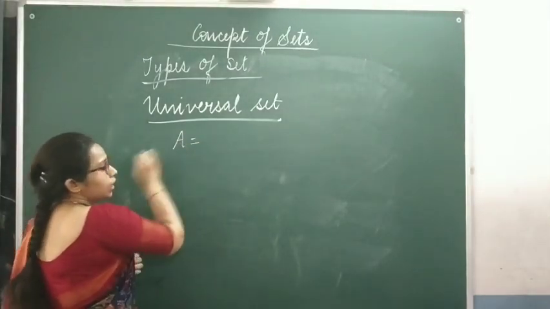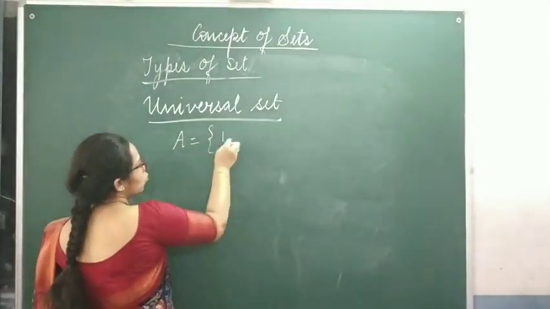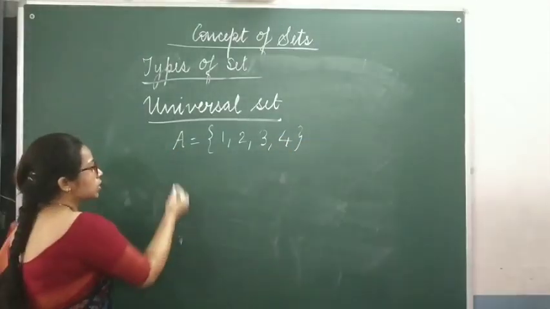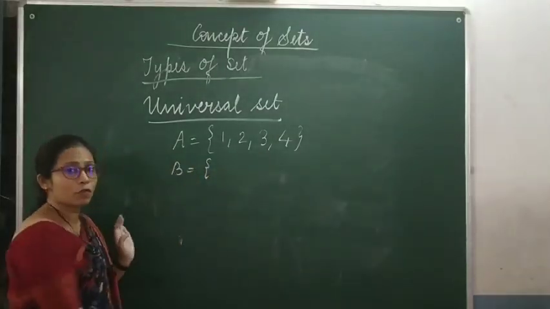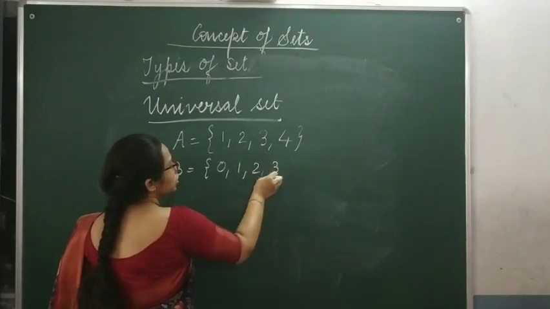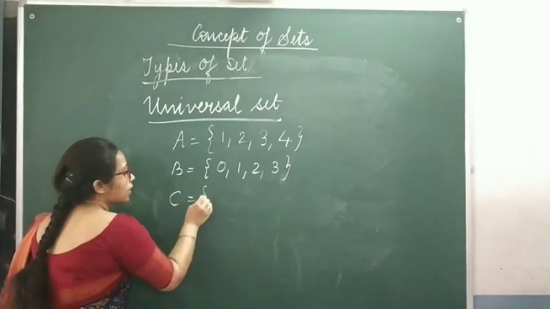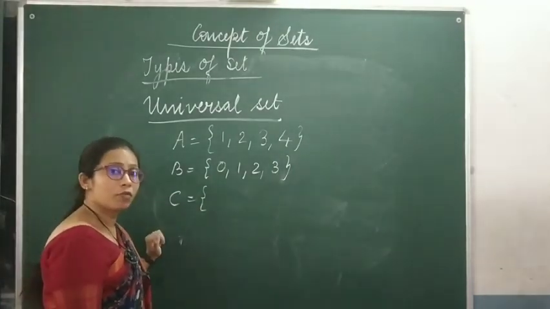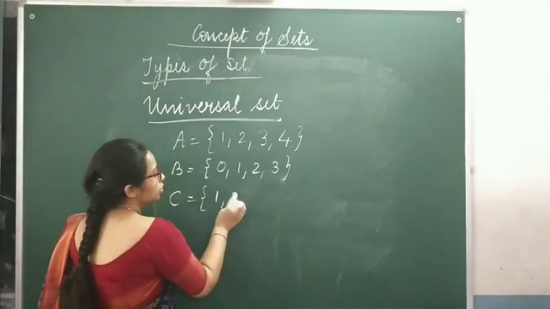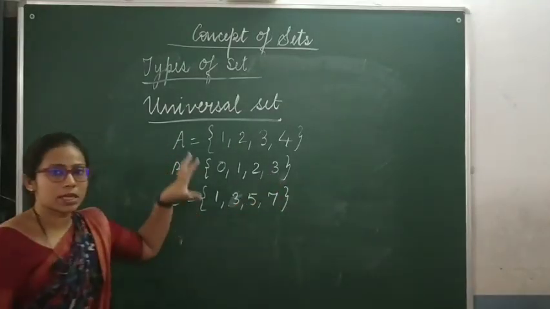See, suppose A is a set of first 4 natural numbers. So A will be equal to 1, 2, 3, 4. Okay. Now let's suppose that set B is a set of first 4 whole numbers. So set B would be 0, 1, 2, 3. Isn't it? Now let's take set C as a set of first 4 odd numbers. So first 4 odd numbers would be 1, 3, 5 and 7. Okay, these are the sets.